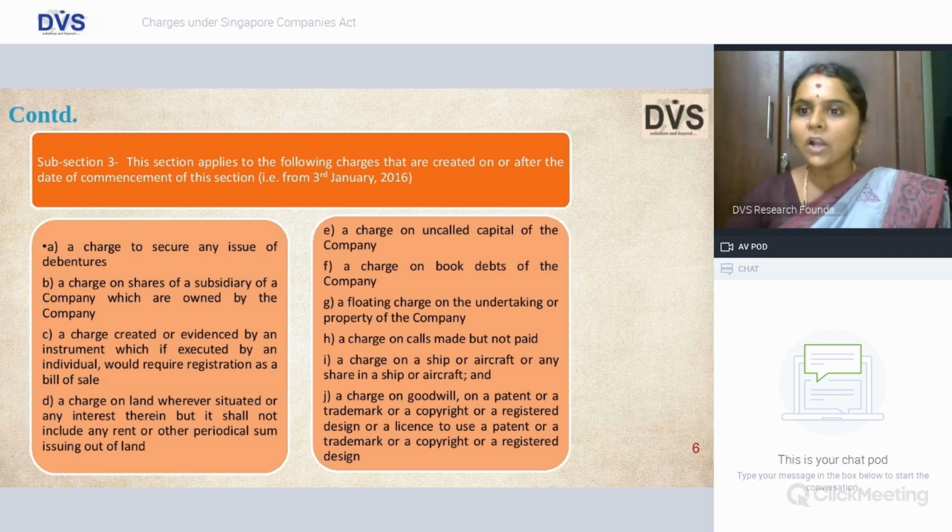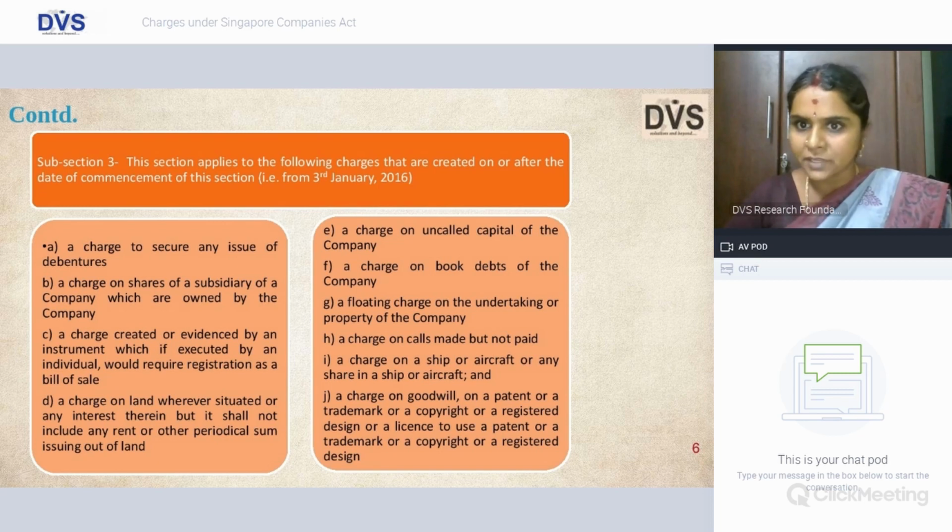A charge on uncalled capital of the company. Say it is 10 rupees per share and there is uncalled capital of rupees 2, where the called up capital is only 8, and for the 2 there is a charge created, then you may have to register that. A charge on the book debts of the company, which is your accounts receivables. A floating charge on the undertaking or property.